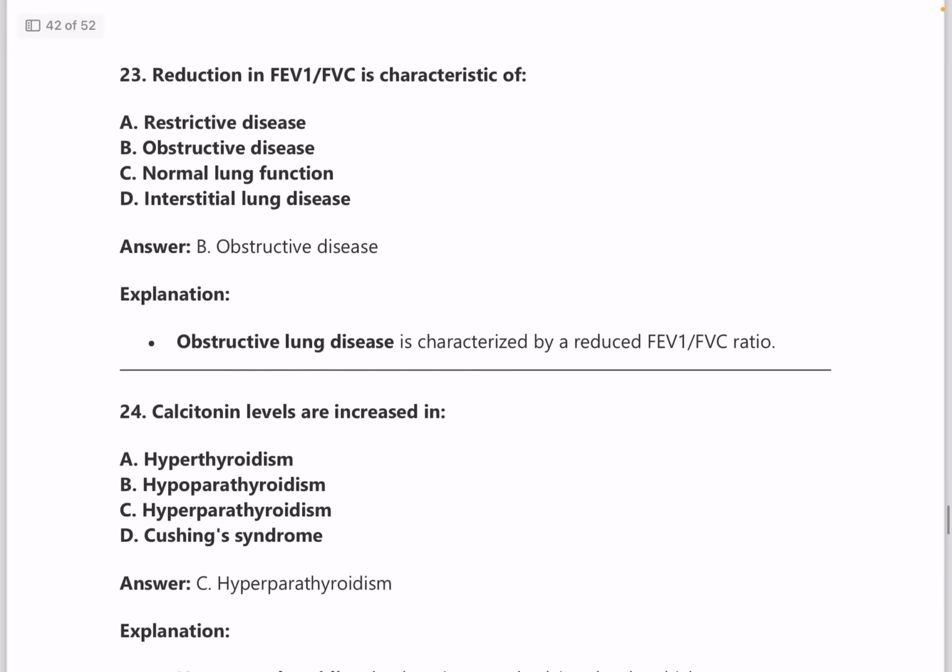Next, reduction in FEV1 by FVC, again features of obstructive lung disease and restrictive lung disease, and that graph is very, very important. Please go through that. And also management of bronchial asthma is also very important. COPD management, please go through all that.